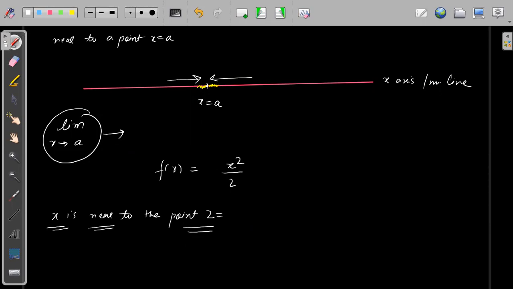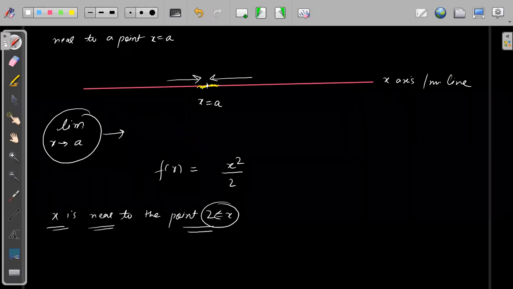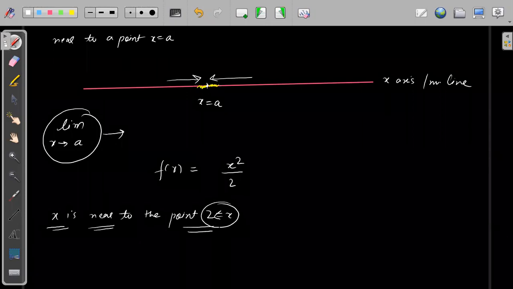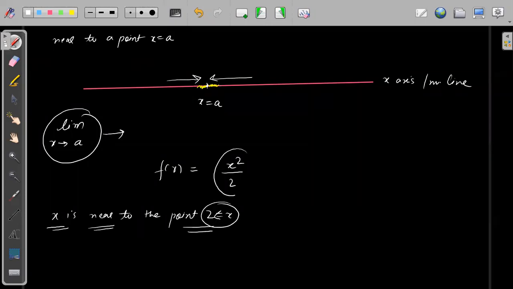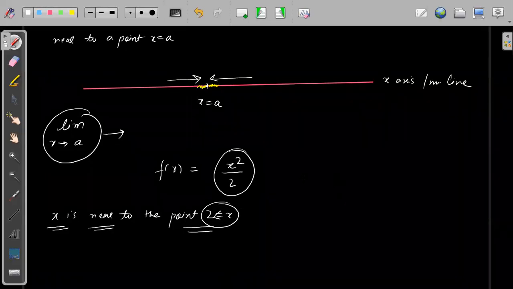That means x is near to, x is equal to 2, हैं ना? Or x is approaching 2, then what will be the value of f(x)? Because x is approaching 2, I will take x as approximately equal to 2, so I will take 2 square by 2, so this will be approximately equal to 2, right?